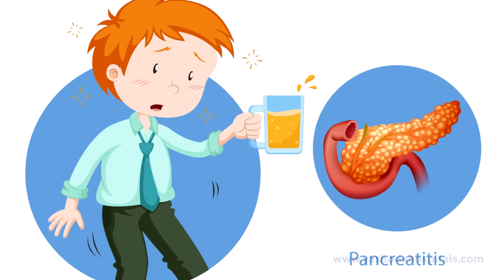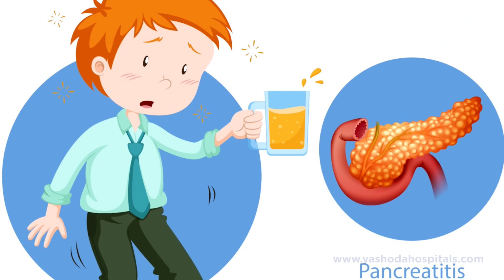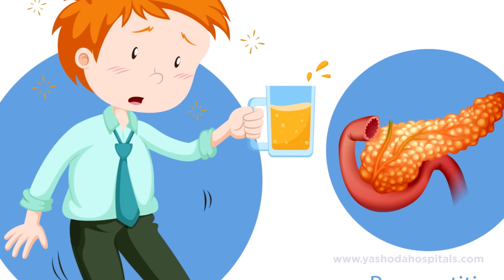The other organ that alcohol affects significantly in the gastrointestinal system is pancreas. Alcohol injury to pancreas can cause severe pancreatitis, which is a life-threatening condition on its own. Repeated injury due to the alcohol to the pancreas can cause chronic pancreatitis, wherein pancreas shrinks down and it stops making the necessary digestive juices or even insulin.